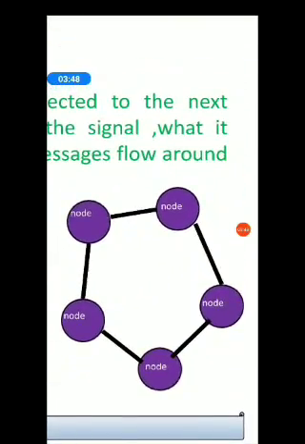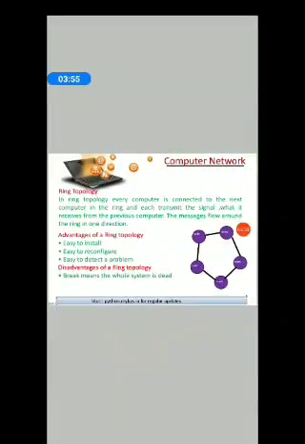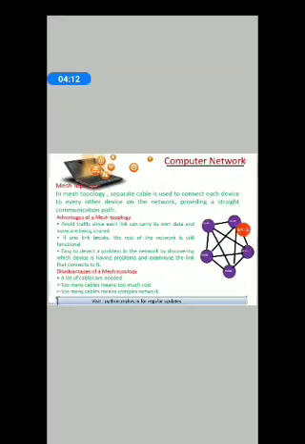See the diagram, ring topology, in which all the computers are connected via a ring. The advantages are that it is also easy to install, easy to reconfigure, and easy to detect a problem. But the disadvantage: if one of the nodes breaks down, what happens? The whole network topology will get destroyed.